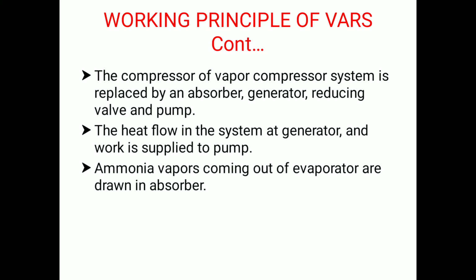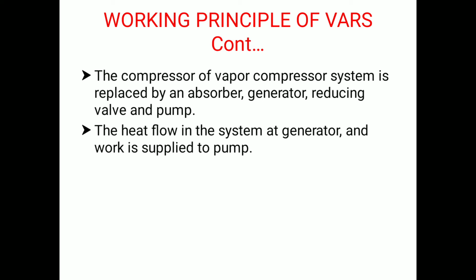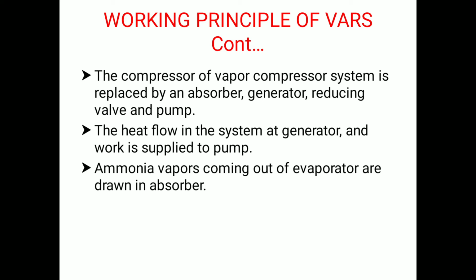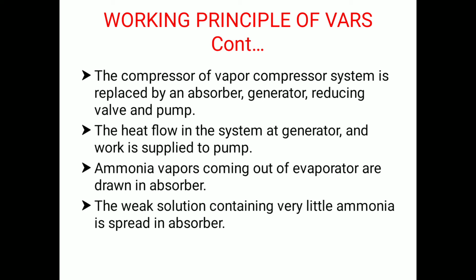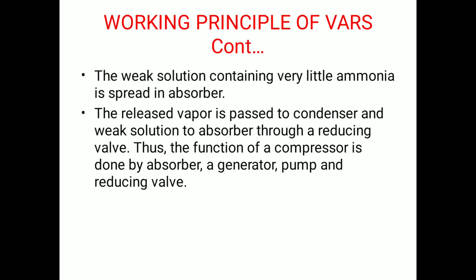Ammonia vapors coming out of the evaporator are drawn into the absorber. All these things we discussed in the earlier slide, that is in the schematic diagram of simple vapor absorption system. The weak solution containing very little ammonia is spread in the absorber. The released vapor is passed to the condenser and the weak solution to the absorber through a reducing valve.